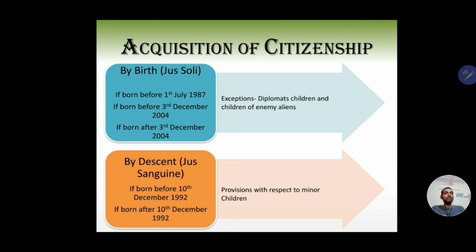Okay, there's another small provision here that says if a minor child who, by virtue of this section, that is by descent, can be a citizen of India, but they are registered as citizens of some other country, till their age, like till 18th, they can register themselves as citizens of India, but they must do so before 6 months have passed of them turning 18. So that means that they can register themselves as citizens of India till they attain the age of 18 years and 6 months. So this is about by birth and by descent.